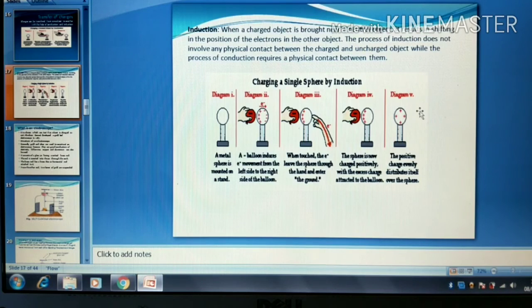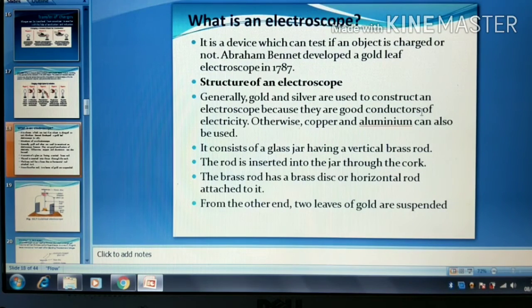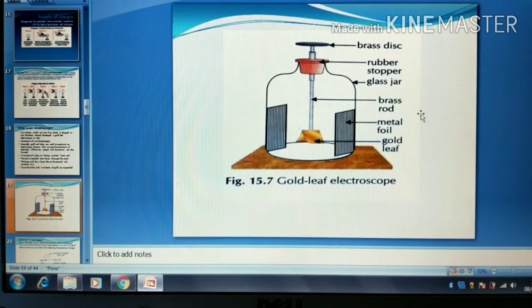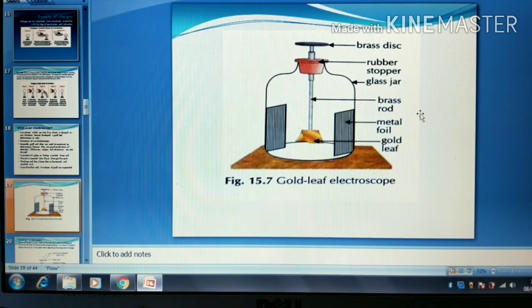Now we are going to discuss the electroscope. To understand the concept of transfer of charge, we can use the gold leaf electroscope in a better way. What is a gold leaf electroscope? An electroscope is an instrument used for detecting electrical charges and their nature on an object. When I say its nature on an object, it means whether it is carrying positive charge or negative charge.